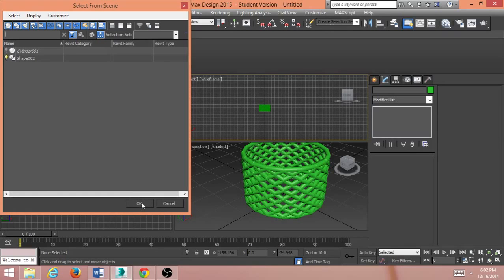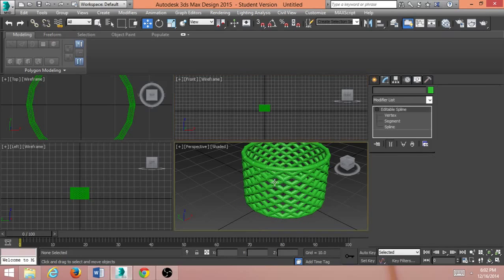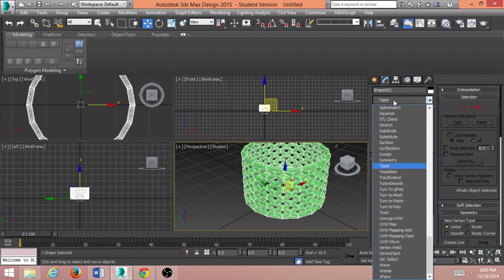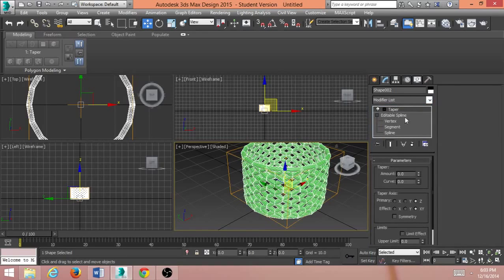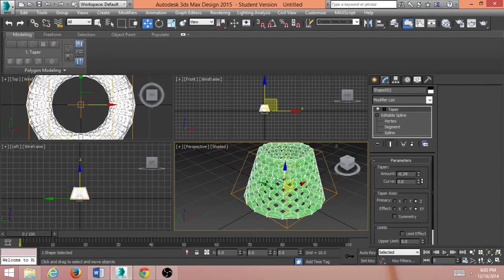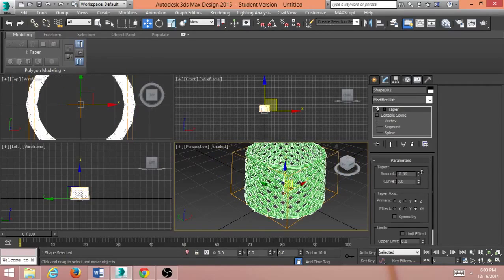So we can select shape 2 again, and we can still put a taper on top of this. So I just selected taper from the modifier list, and now when I change the parameters here, they move together.